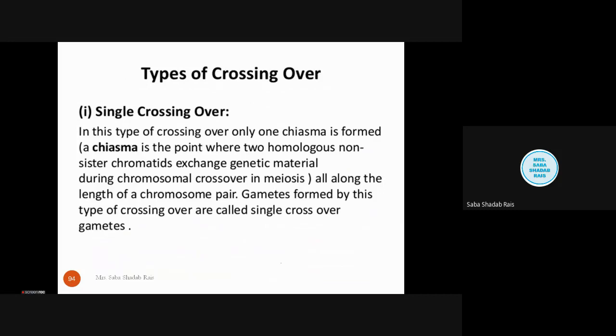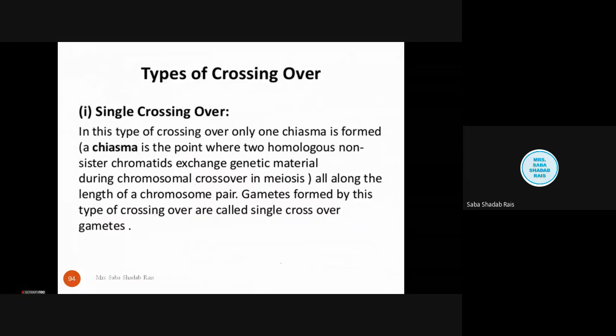I had already explained, chiasma is a point where two homologous non-sister chromatids exchange genetic material by forming the synapse, and it happens in meiosis prophase 1. So all along the length of the chromosomal pair, the point where they combine, where they form the synapse, where they overlap, that particular point is called the chiasma. Gametes formed by this type of crossing over are called single crossover.